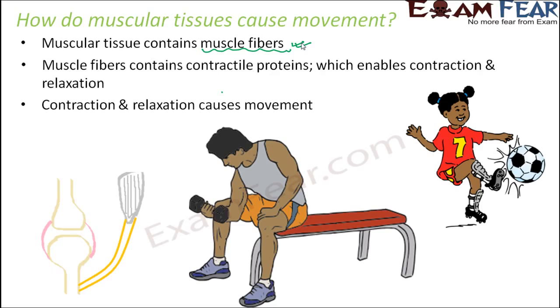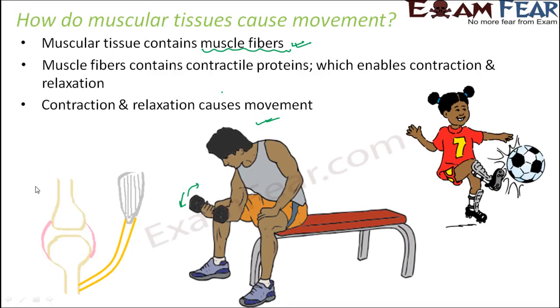So what kind of movement am I talking about? Look at this person. What is he doing? He is doing some sort of exercise using his hand, right? So what is happening? His hand is moving up and down, correct? That is how you do it. Here again you can see this little girl playing football. So the movement involves the movement of her legs. So how is this movement actually controlled?